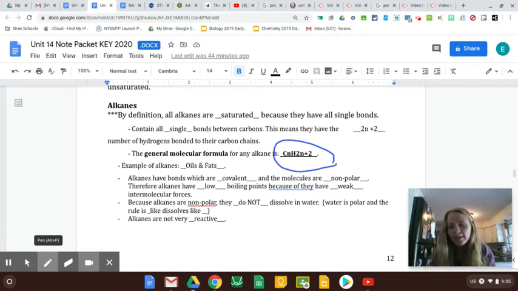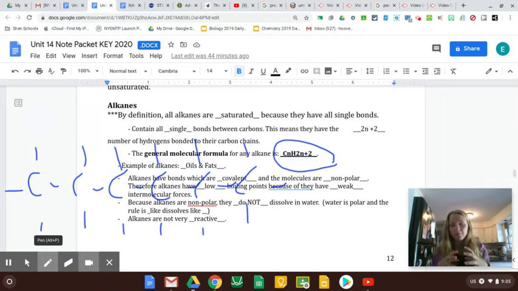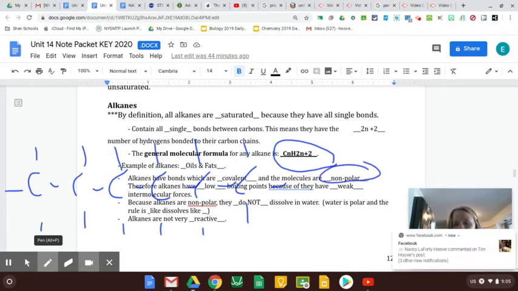An example of alkanes are all oils and fats. They're all just these different length, long chains of just C, C, C, C, H, H, H, H, H. Because it's just very even, C, C, C, C, C, all single bonds, all nice even H's around them, they're very non-polar. Because remember, polar means there's a positive end and a negative end. It's very uneven. These are extremely even. So they are very non-polar, so there's no positive end and negative end to stick together.